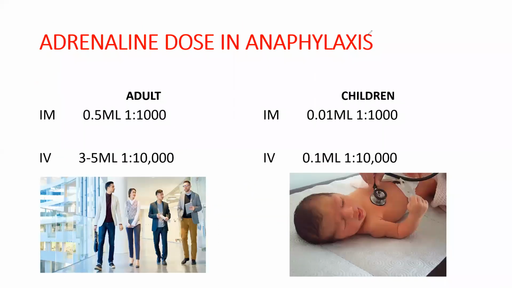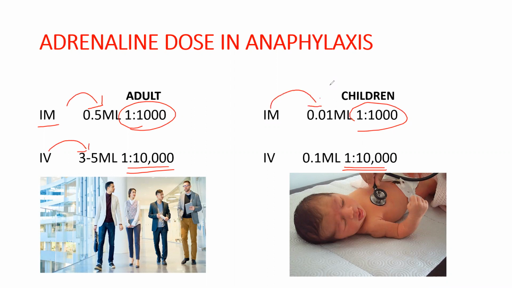And these are the doses of adrenaline in anaphylaxis, if it is adult, if it is child. If it is adult, IM we will give 0.5 ml in 1 is to 1000 concentration. IM it is 1 is to 1000 concentration, and IV it is 1 is to 10,000 concentration. IM 1 is to 1000, IV 1 is to 10,000. So what are the doses? IM 0.5 ml in adults, IV 3 to 5 ml. In children, IM 0.01 ml and IV 0.1 ml. Okay, these are the concentrations of adrenaline in anaphylactic shock.